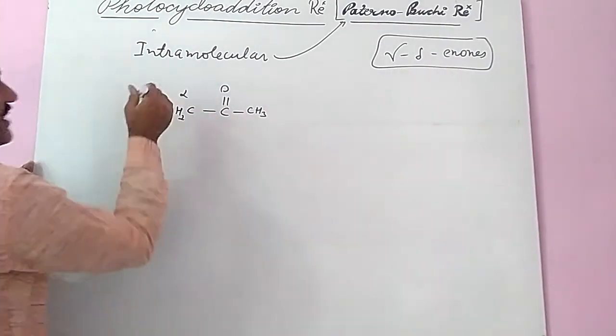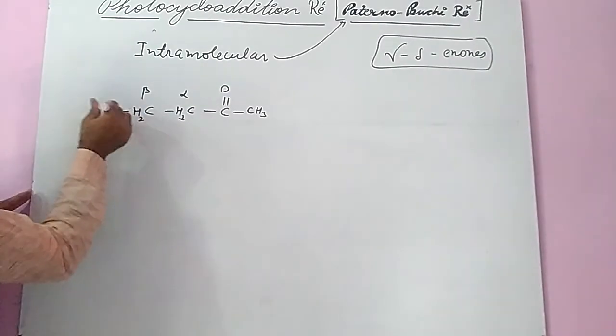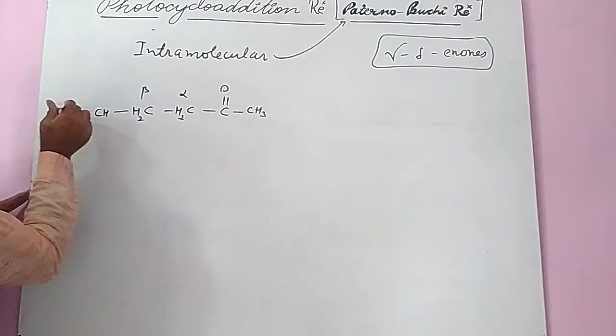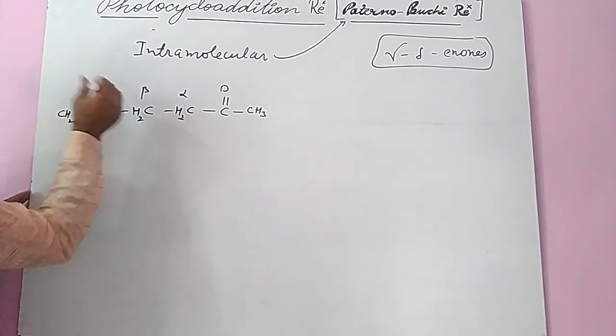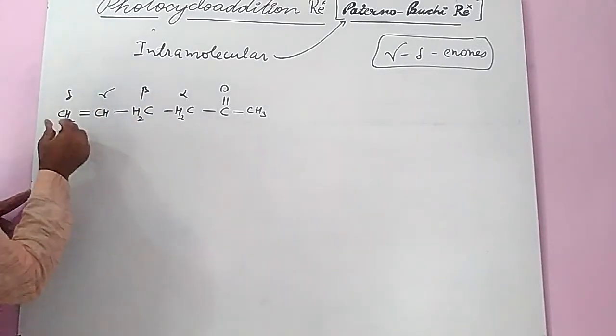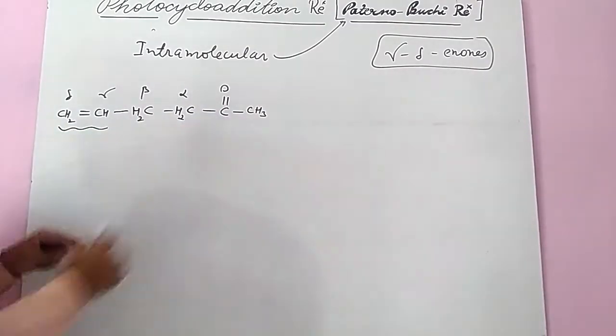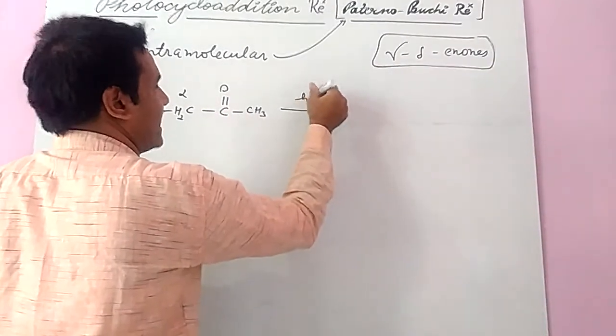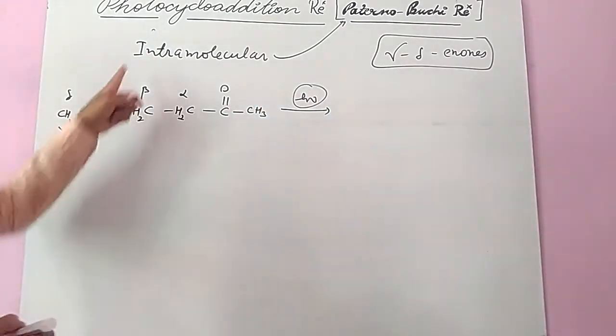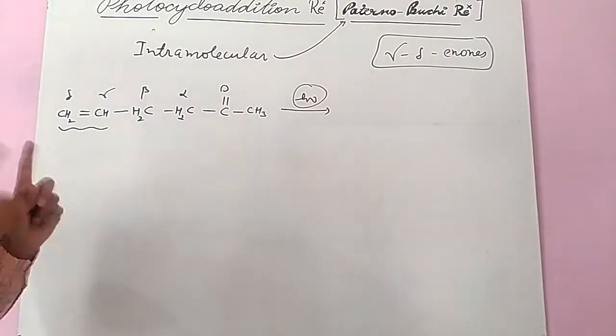This is alpha, this is beta, then CH double bond CH2. This is gamma and this is delta. So a system with gamma and delta in the presence of light shows the intramolecular Paterno-Buchi reaction.